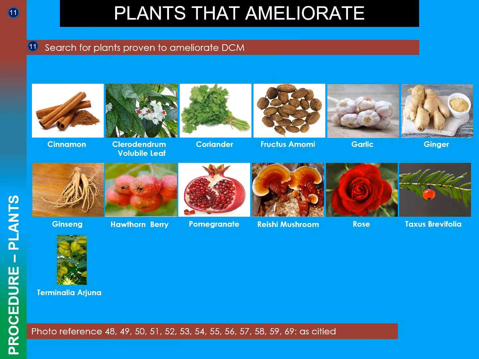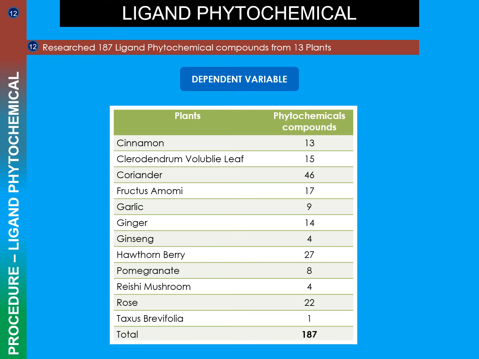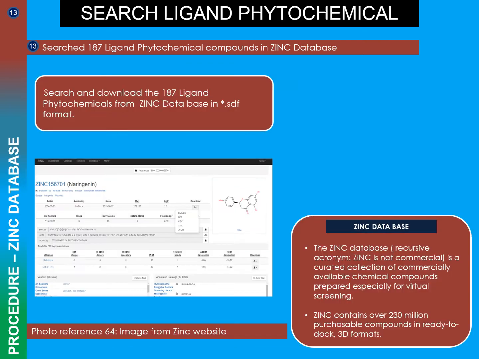Rather than finding the exact phytochemicals, non-toxic chemical extracts derived from plants, I first researched and found 13 plants related to DCM or heart disease in general. From these 13 plants, I further researched the specifically non-toxic phytochemicals of these plants and compiled a list of 187 phytochemicals. Following a similar set of procedures, I first downloaded all 187 files into a star.sdf file.